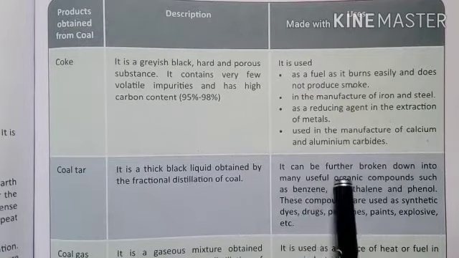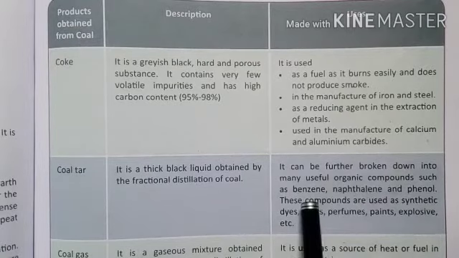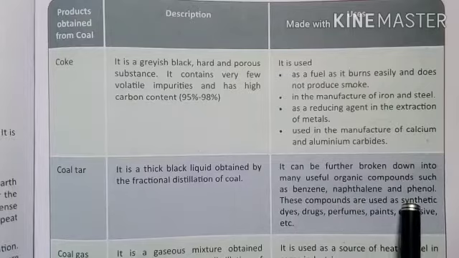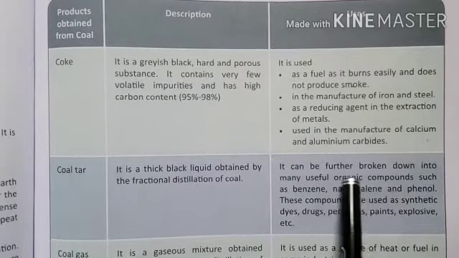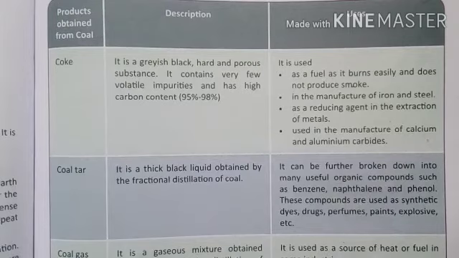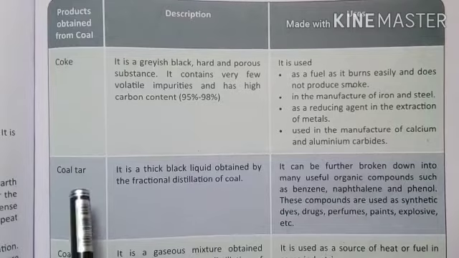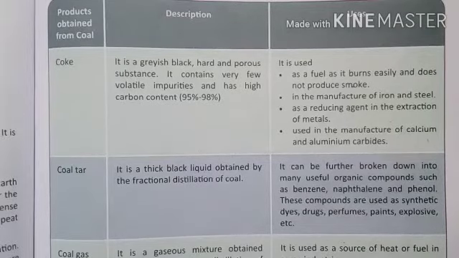Whereas coal tar can be further broken down into many useful organic compounds such as benzene, naphthalene and phenol. These compounds are used for synthetic dyes, drugs, perfume, paint, explosives, etc. Naphthalene balls, if you remember, the mother puts some white balls in between the clothes, which protect them from insects. That comes from coal tar. Coal gas is used as a source of heat or fuel in some industries, and liquor ammonia is used in the manufacturing of fertilizers. So these are all the byproducts when we do destructive distillation with coal.